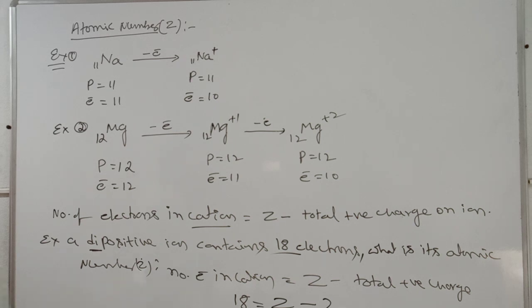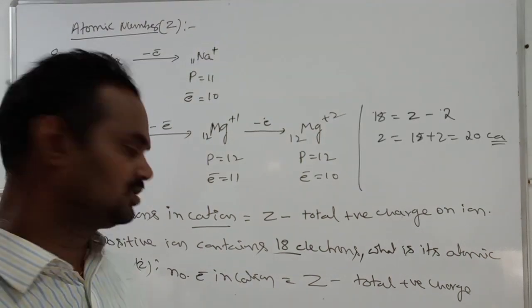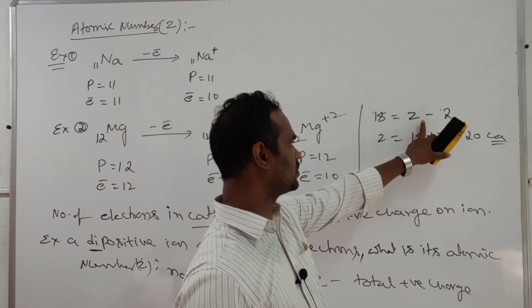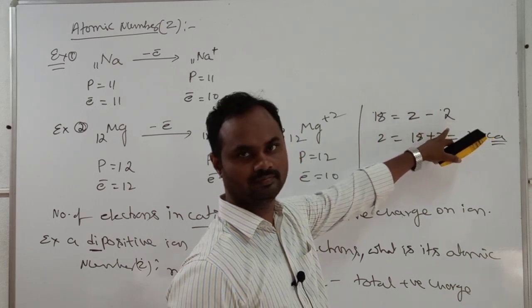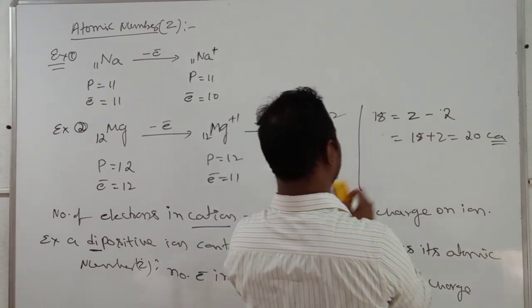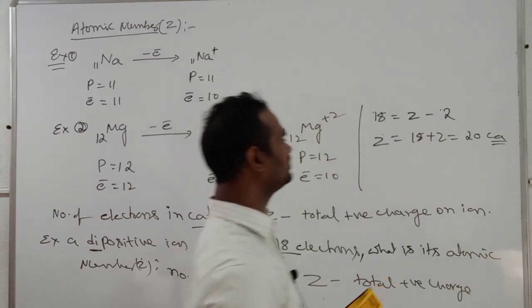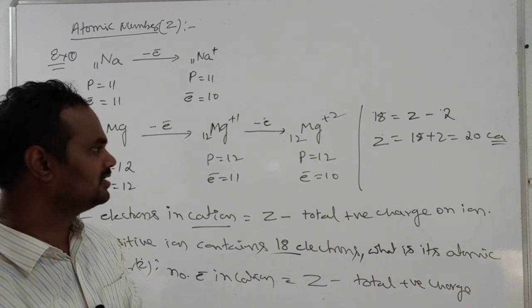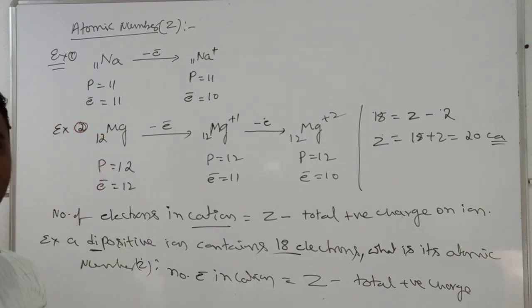Okay. You see, 18 is equal to Z minus 2. Z is equal to 18 plus 2, that equals 20. It indicates that it is calcium. Okay. Now come to the anion.